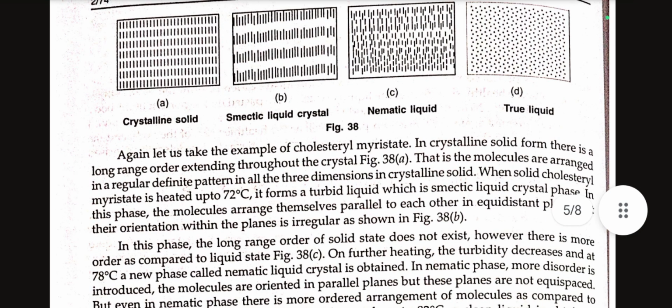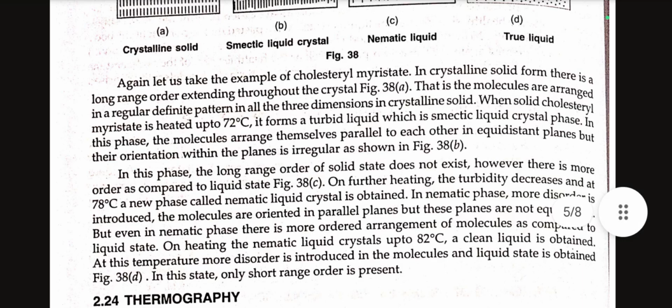Again, let us take the example of cholesterol myristate. In crystalline solid form, there is a long range order extending throughout the crystal figure, that is, the molecules are arranged in a regular definite pattern in all the three dimensions in crystalline solid. When solid cholesterol myristate is heated up to 72 degrees Celsius, it forms a turbid liquid which is smectic liquid